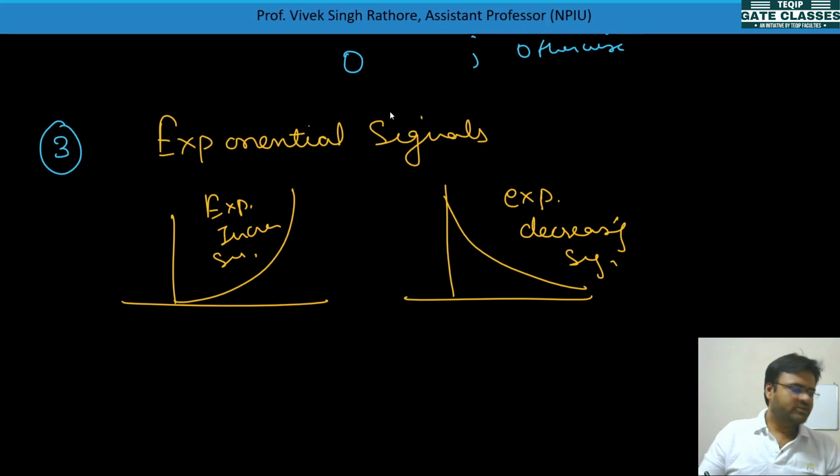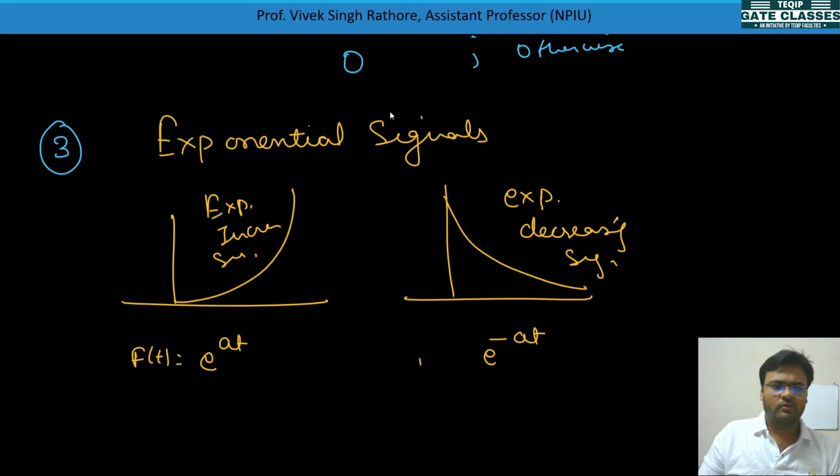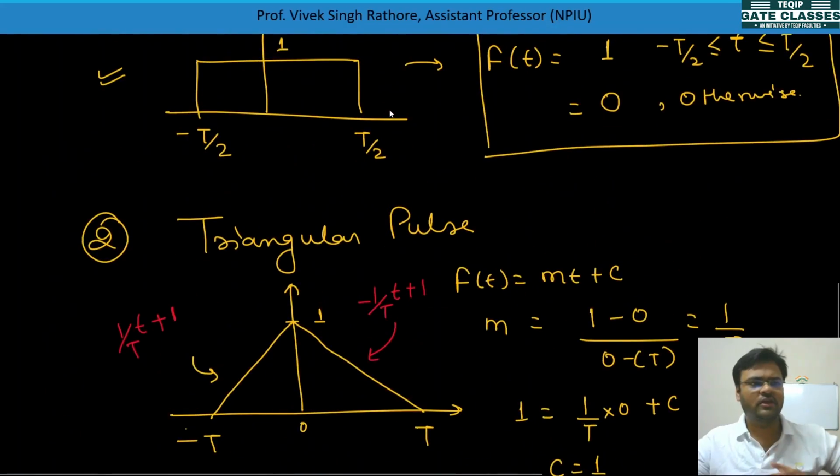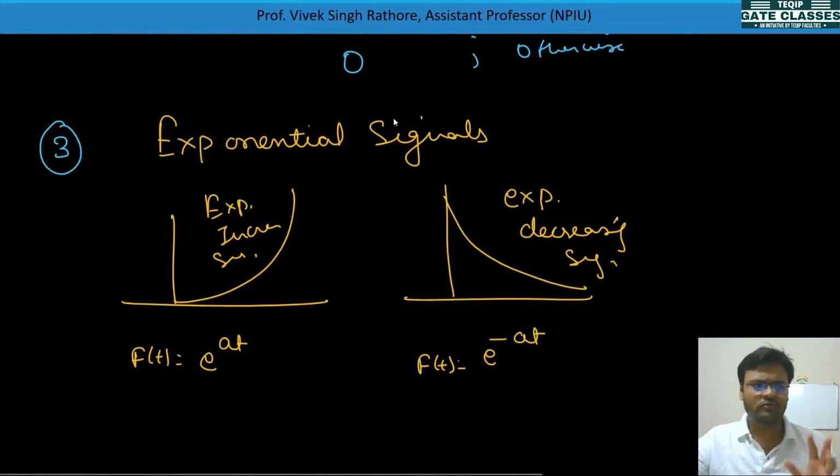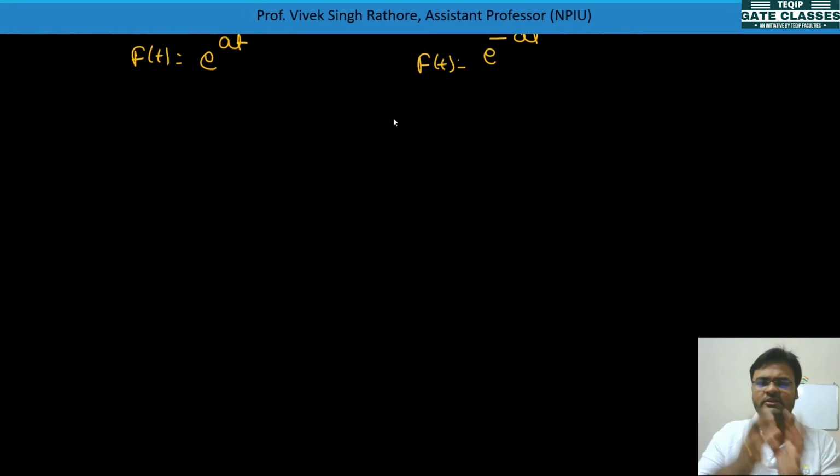This can be represented as e to the power at, and this can be represented as e to the power minus at. You can write this mathematical expression down like this. So in this topic we are looking at the representation of signals, and how we can represent these signals mathematically.